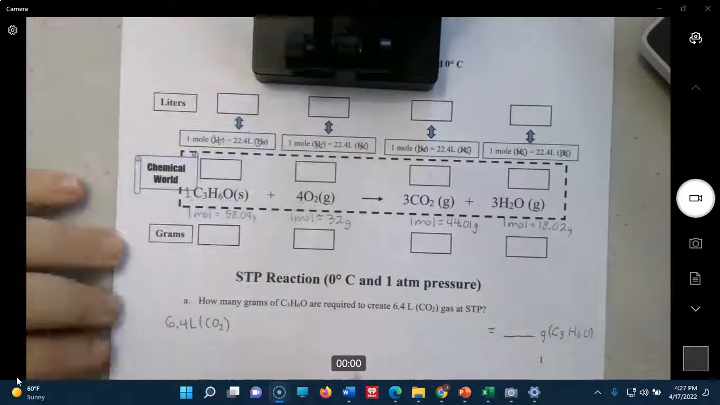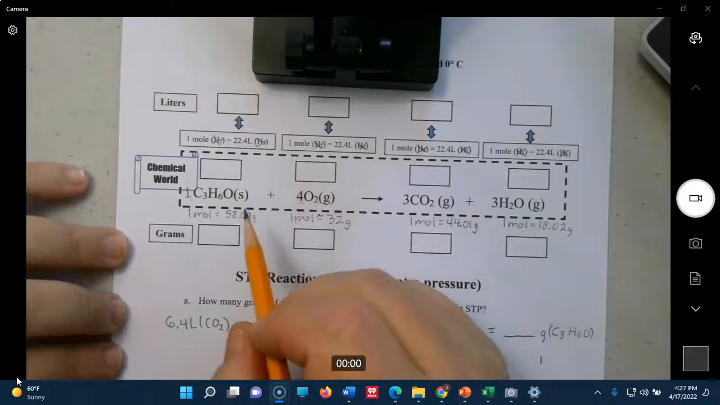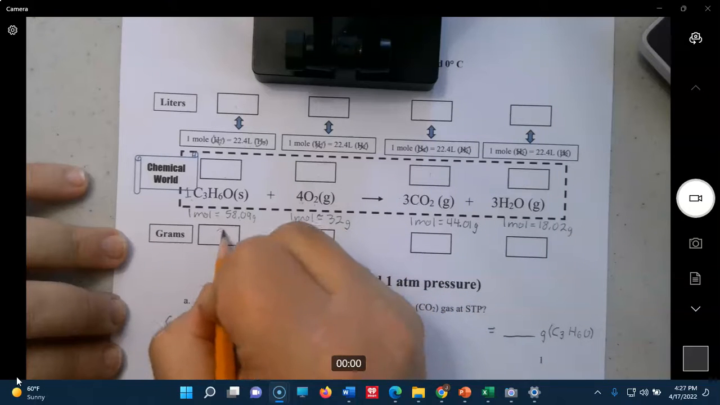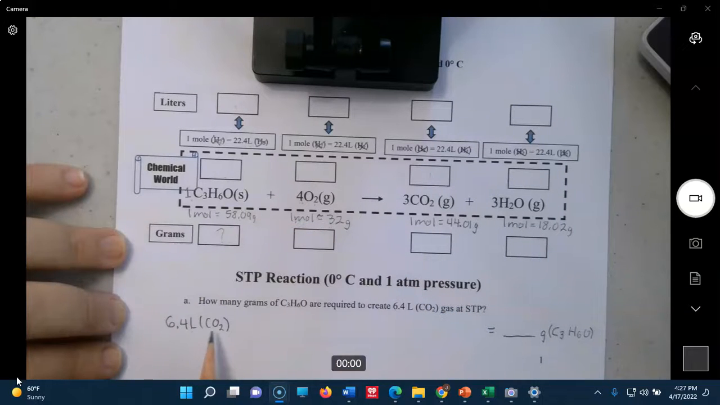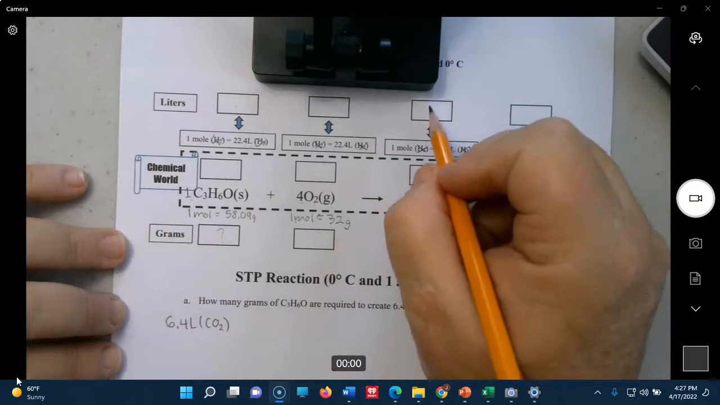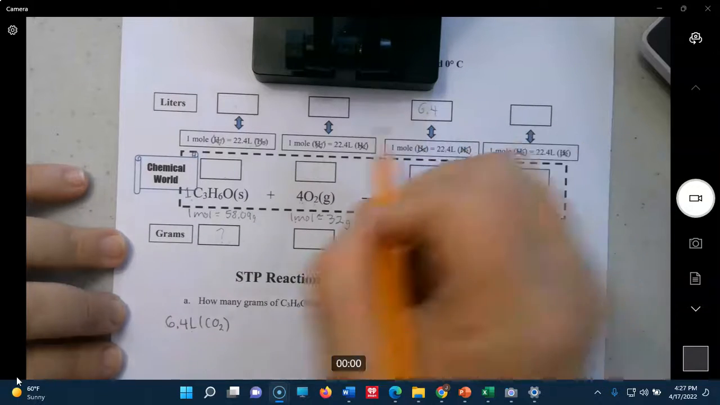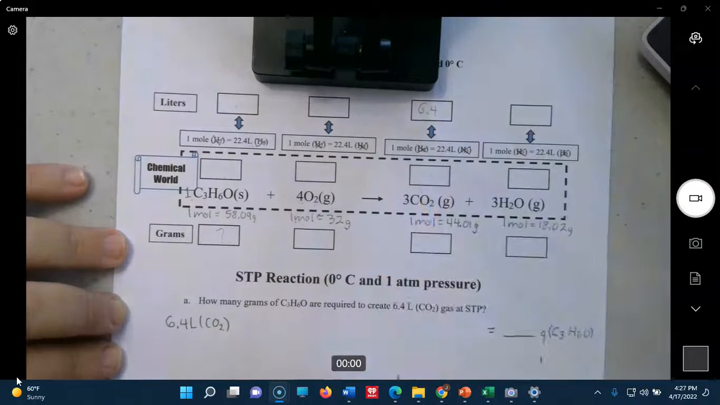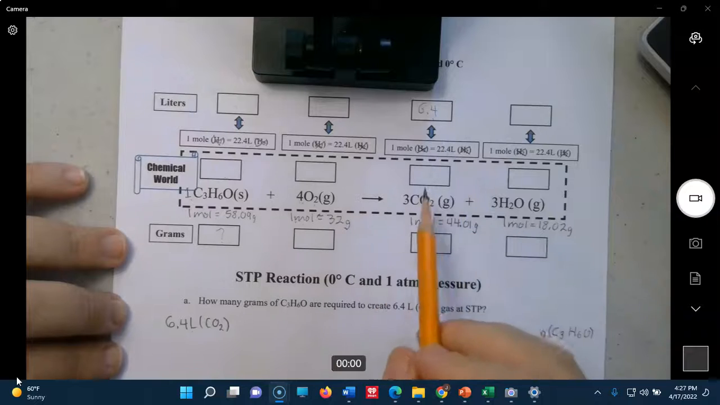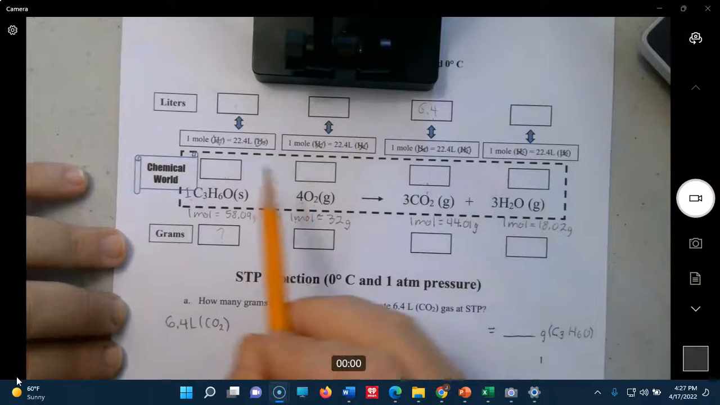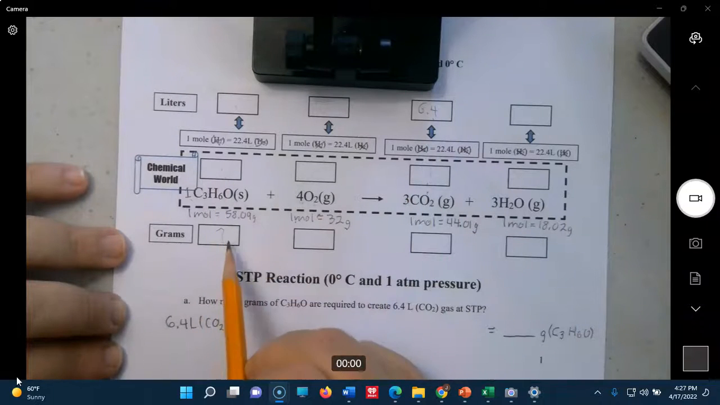Okay, so let's put our question mark. It's grams of C3H6O, so here it is right here. And it starts with liters of CO2, so it's up here, 6.4. It's in the liters row, and it's above CO2. So our path has got to be to come down, go across inside the chemical equation, and come down here.